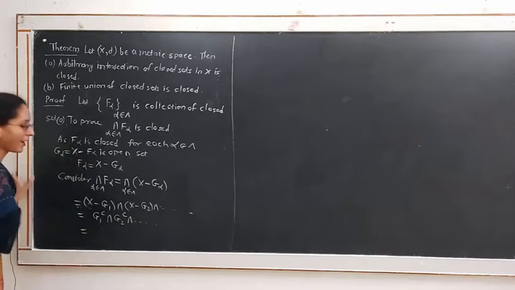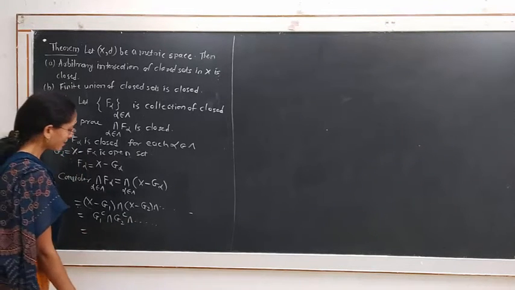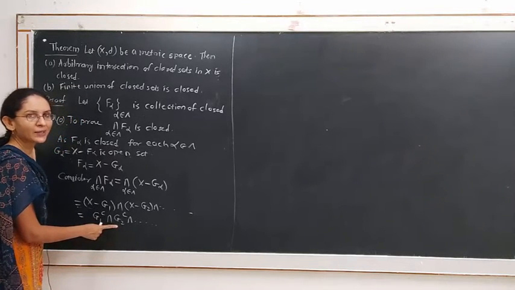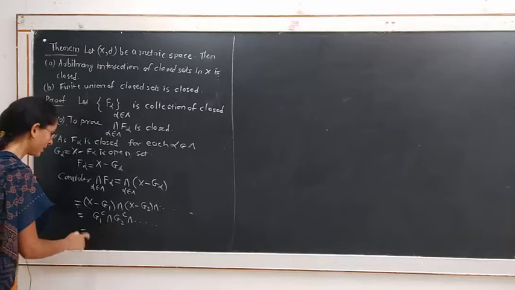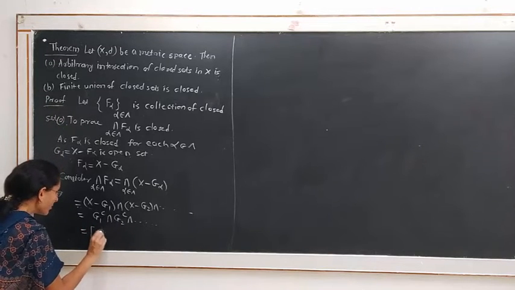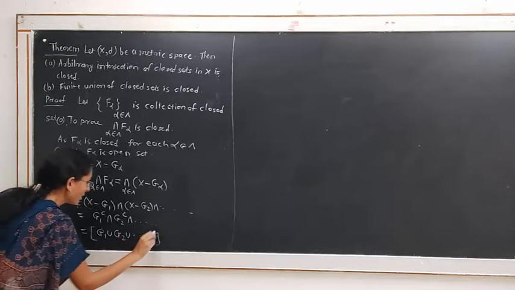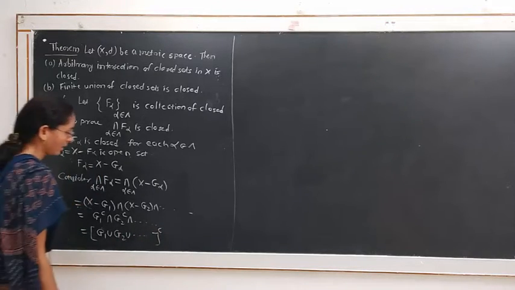By De Morgan's law, A complement intersection B complement is the complement of A union B. Therefore this is the complement of G1 union G2 union and so on.